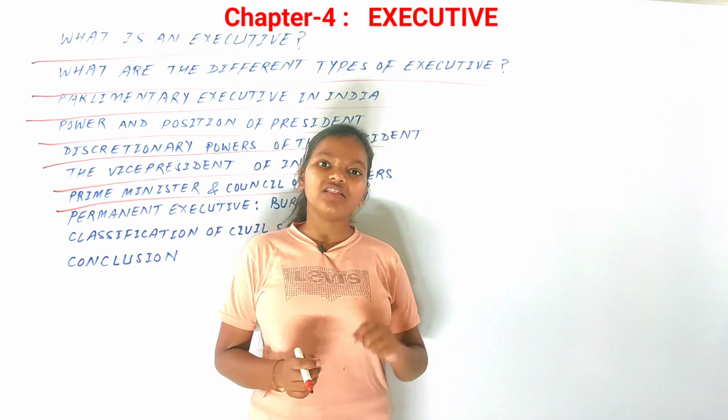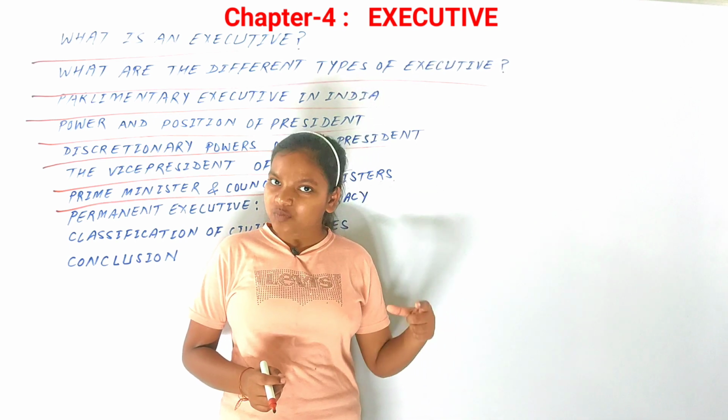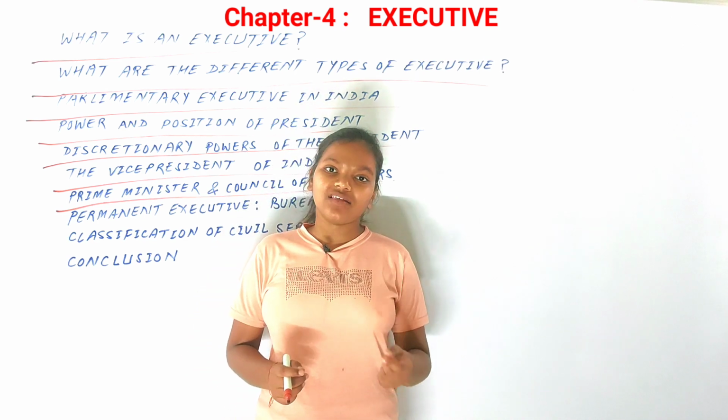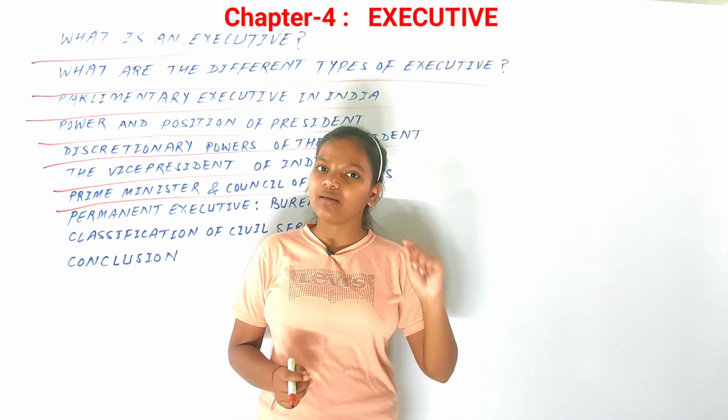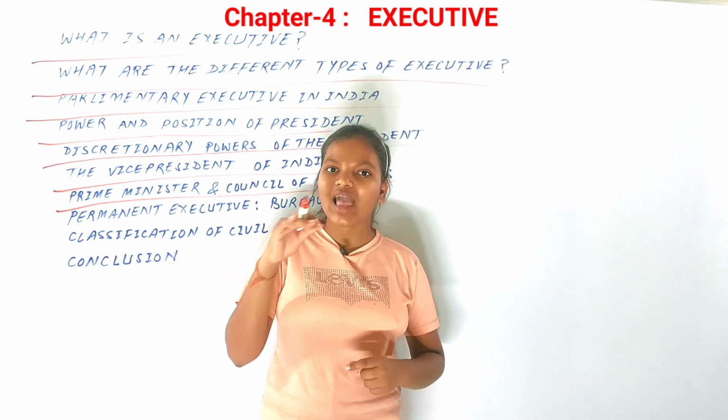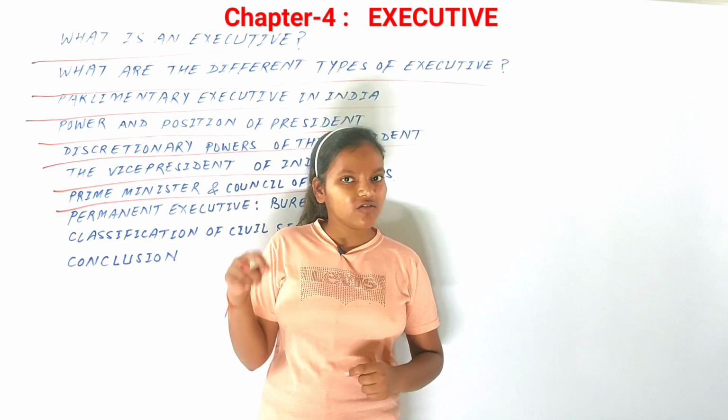Seeing the seniority, the work experience and the suitability, different leaders would be chosen as cabinet ministers by the Prime Minister. So that means the Prime Minister is the one who chooses all the cabinet ministers and the Council of Ministers in our country.